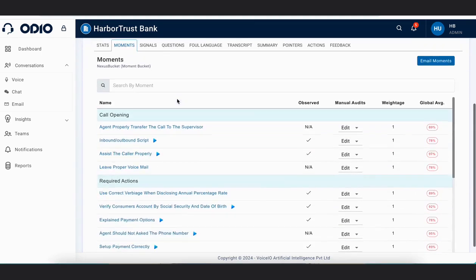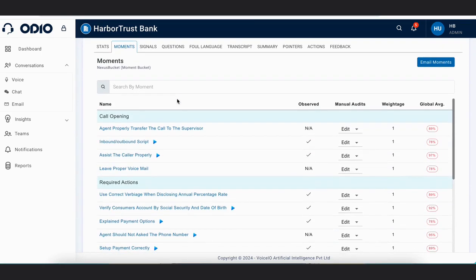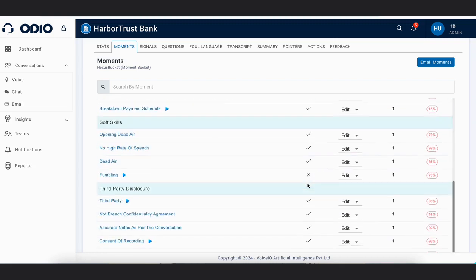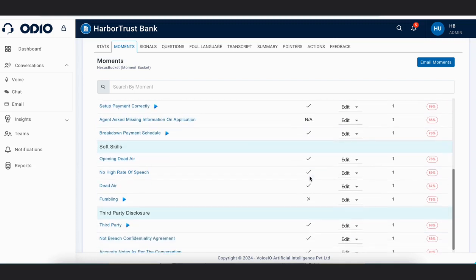We see that various movement parameters are coming along with the weightage and with the average score. Where NA is written, that means this particular movement parameter is not applicable to this call. Where a tick is there, that means it has been observed by Odio. And where a cross is there, that means it has not been observed by Odio.